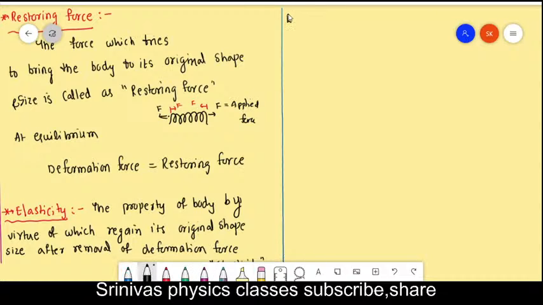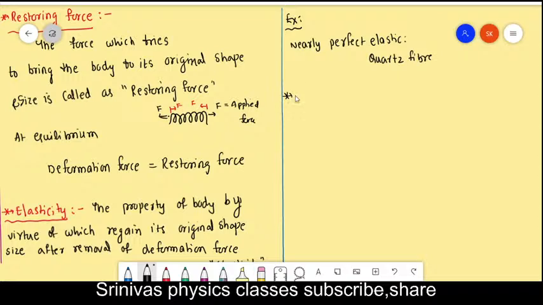Now, for examples of elastic bodies, there is no perfect elastic body. So we take a nearly perfectly elastic body. An example is quartz fiber. Quartz is a material that can be taken as a nearly elastic body.